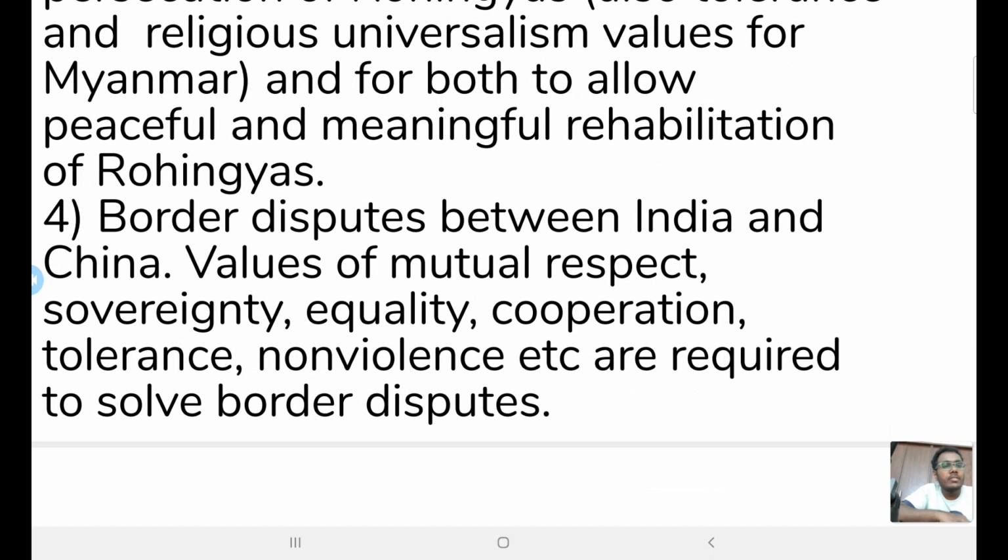Border disputes between India and China. This is another tension and conflict between India and China. And values of mutual respect, sovereignty, equality, cooperation, tolerance, non-violence, etc. are required to solve border disputes.